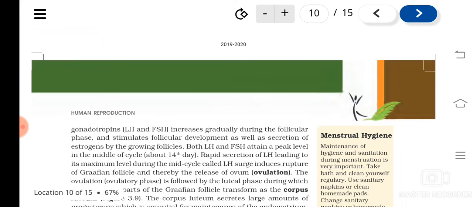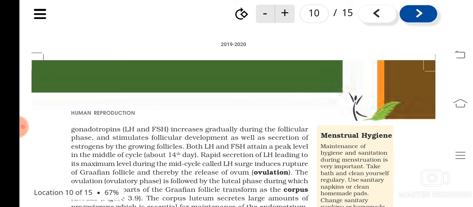Okay, the gonadotrophins, that is LH and FSH production, will get increased during the follicular phase, and that stimulates the follicular development. And as the follicles develop, what happens? Estrogen level also will get increased. It's very clear now what happens during the follicular phase.